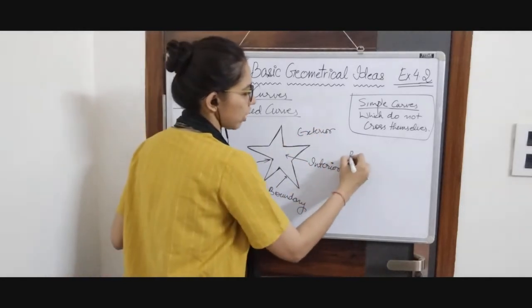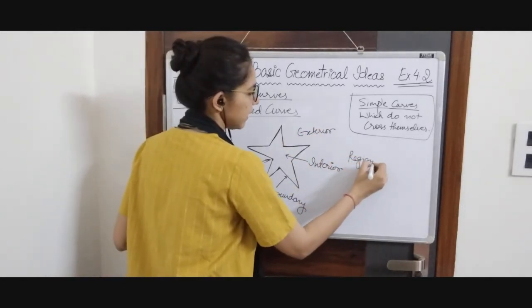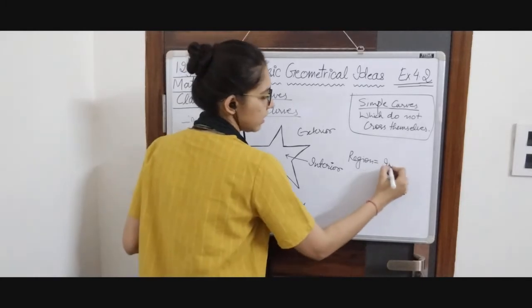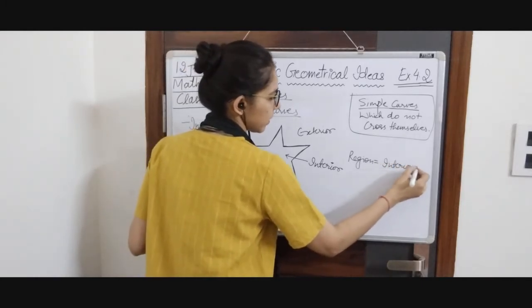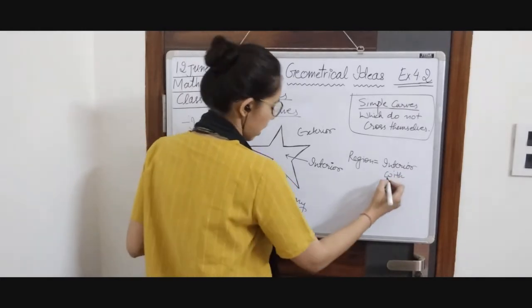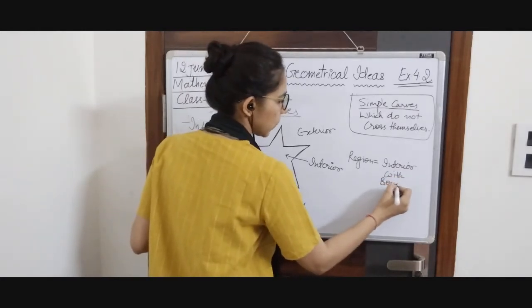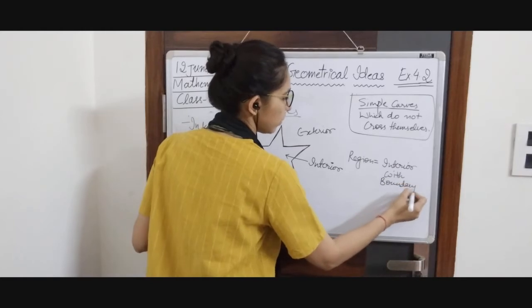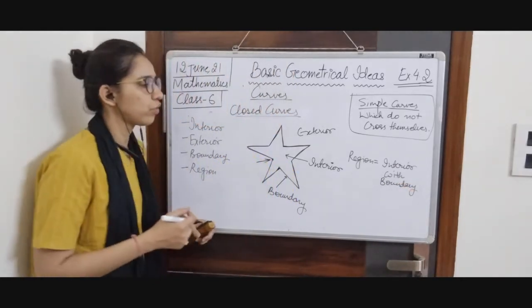And the fourth term is region. Region is the interior region of a curve. It means we are talking about the region along with the boundary. So we have four terms for a closed curve.